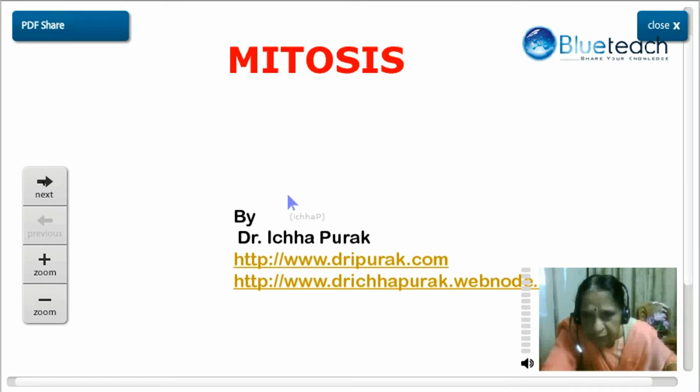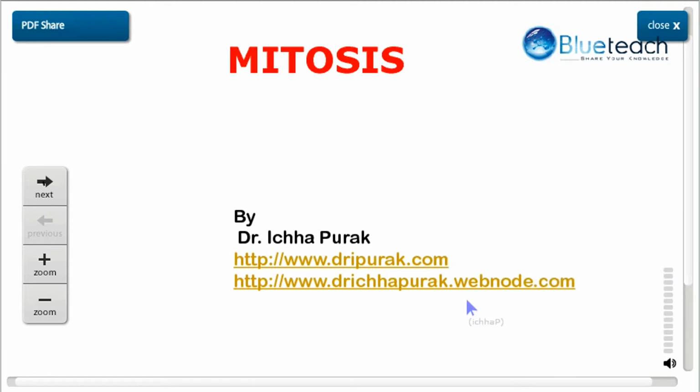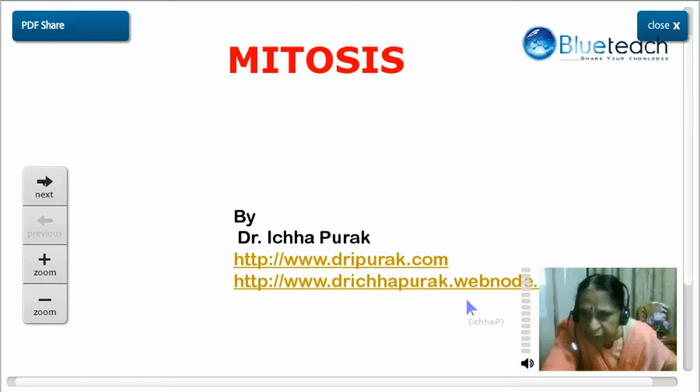Mitosis is known as equational or homotypic division, as the two daughter cells formed after mitosis are identical to the parent cell in chromosome number. Meiosis is known as reductional or heterotypic division, as the chromosome number is reduced to half that of the parent cell in the four daughter cells formed after meiosis.